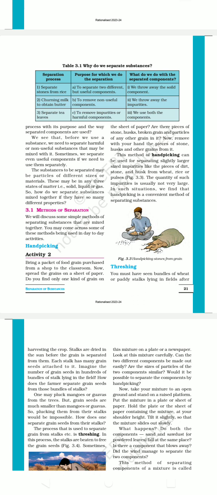We will discuss some simple methods of separating substances that are mixed together. You may come across some of these methods being used in day-to-day activities.